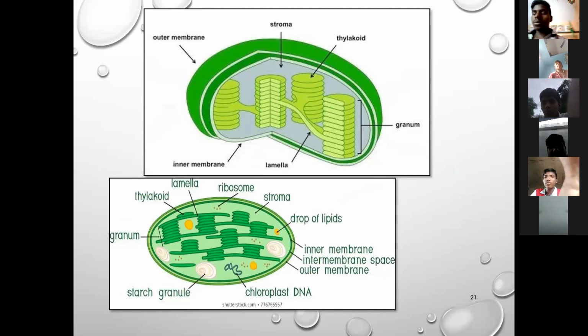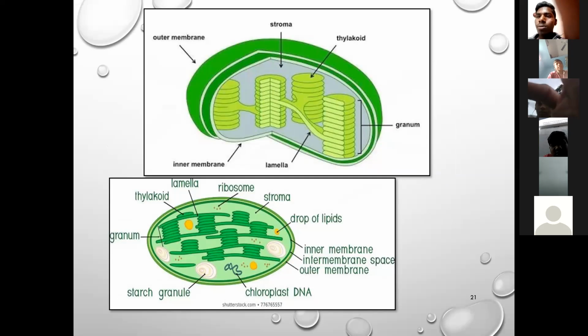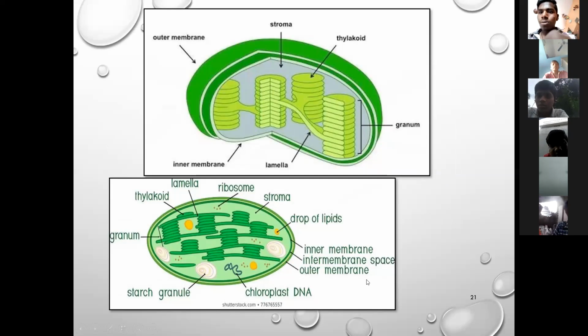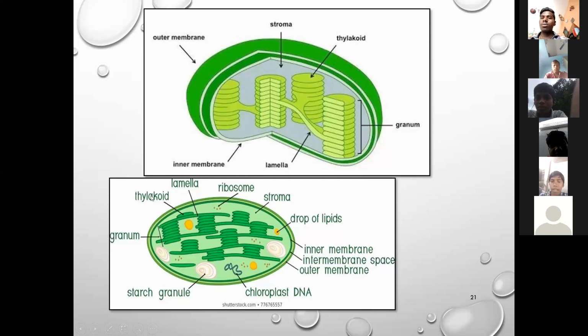They have three membranes: the inner membrane, the inner membrane space, and the outer membrane. Inside the plastids, they have some structures called thylakoids.